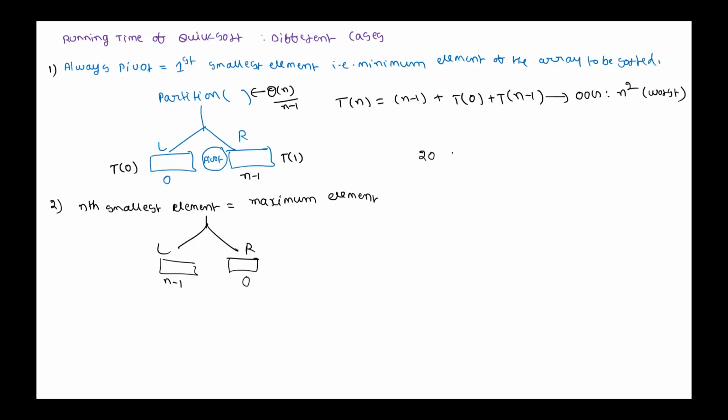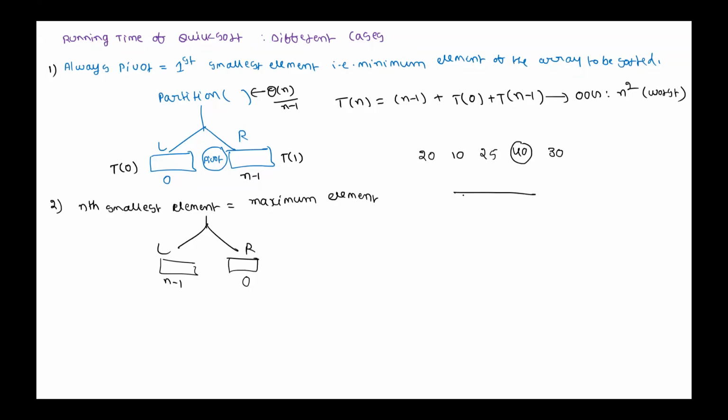So our array is 20, 10, 25, 40, 30. If we choose 40 as pivot, how many elements will be there on the right side? Right subarray? How many elements will be there on the right subarray? No elements at all.